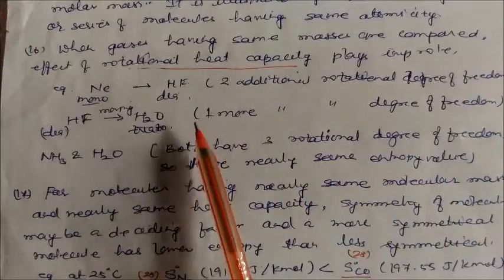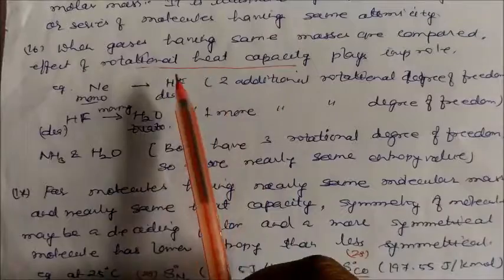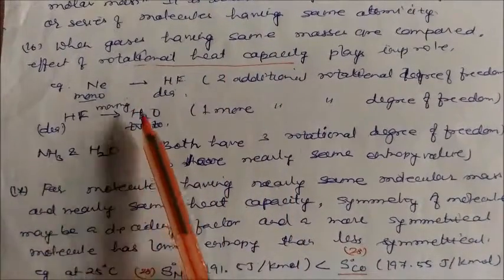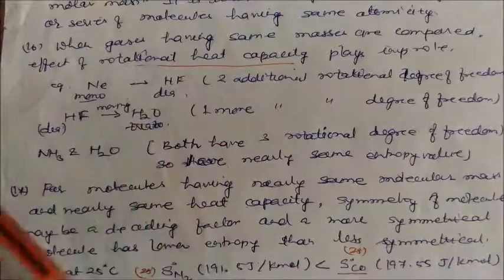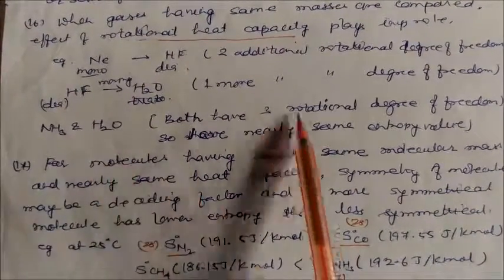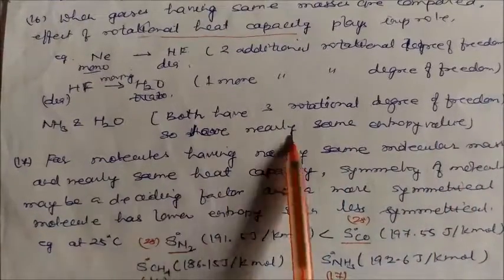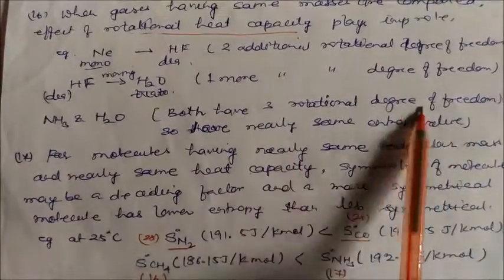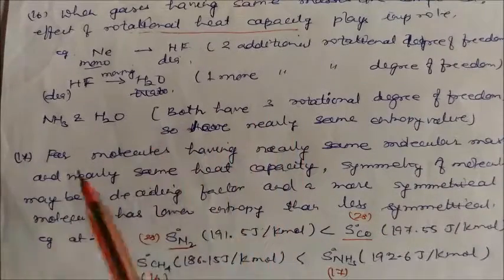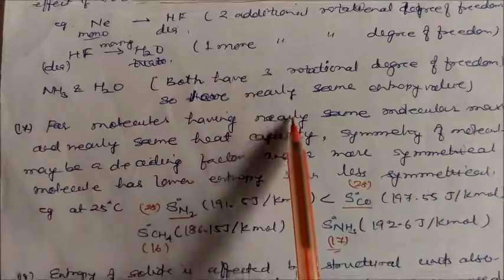So definitely it has more rotational heat capacity, which means it has more entropy. So the entropy of water and HF is more than that of neon and HF. Similarly, ammonia and water both have 3 rotational degrees of freedom, so they have nearly the same entropy value. So this plays a very important role in discussing which has more entropy and which has less entropy.